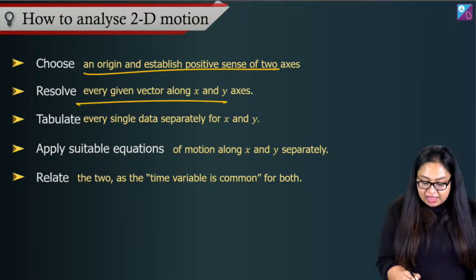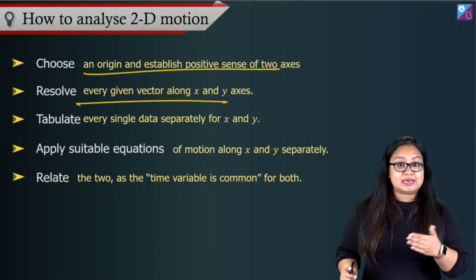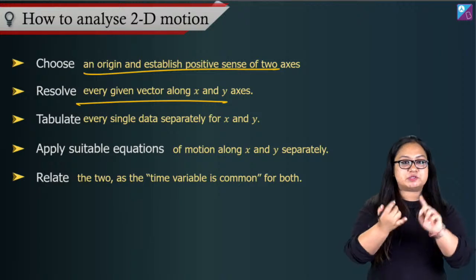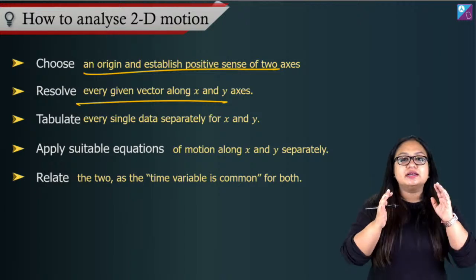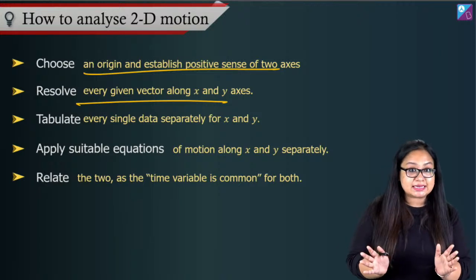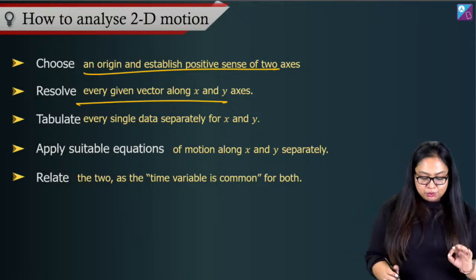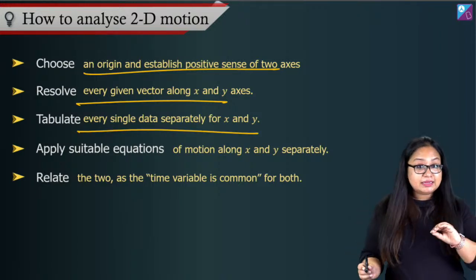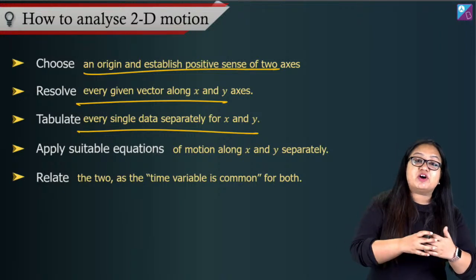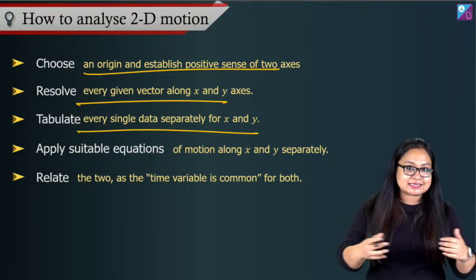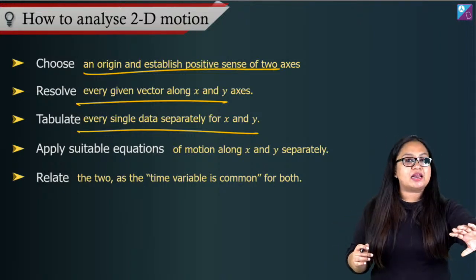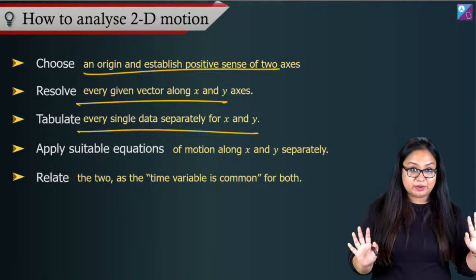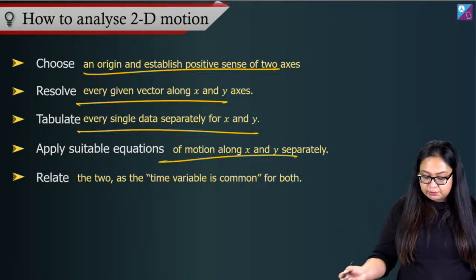Then resolve every given vector along x and y-axis, right? That's the second step. Whatever vectors that you have, whether you have displacement, velocity, acceleration, resolve them along x and y-axis. Then you can tabulate separately for x and y, right? Separately you can calculate for x-coordinate, x-axis parameters. Separately you can calculate for y-direction parameters. How? Apply suitable equations, right? Apply suitable equations of motion.